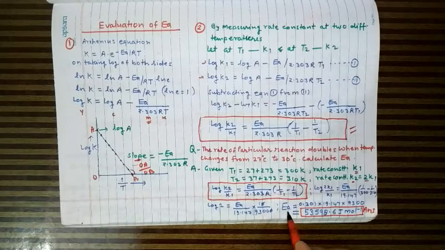On solving this you will get the value of the energy of activation as 53,598.6 joule per mole, or you can convert this into kilojoule, so it will be 53.598 kilojoule per mole. Thank you.